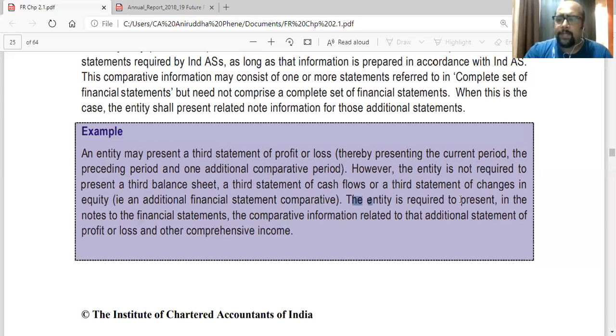The entity is required to present in the notes to the financial statements the comparative information related to that additional statement of profit and loss and other comprehensive income. So any note which is relevant regarding that additional statement of P&L, you have to state. But if you just make a third P&L, it is not compulsory to add the balance sheet also. You can have 3 years profit and loss and 2 years balance sheet, 2 years cash flow, 2 years statement of changes in equity. That is sufficient. If you want to show the P&L for 3 years, you can show that. Sometimes they want to show the trend for the last 3 years of the profit.